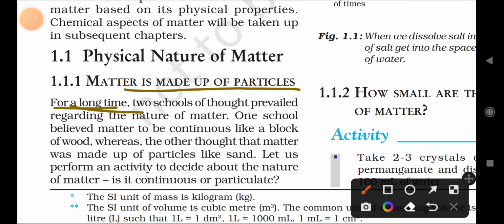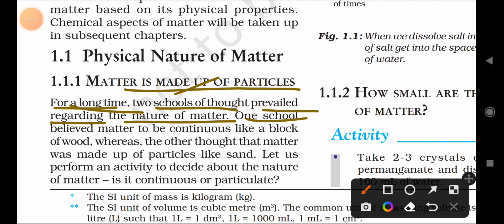For a long time, two schools of thought prevailed regarding the nature of matter. Here, two schools means two mindsets of people, or of scientists. Some group of people said matter is one thing, and another group of scientists said another aspect of matter. That is why they are called two different schools of thought.